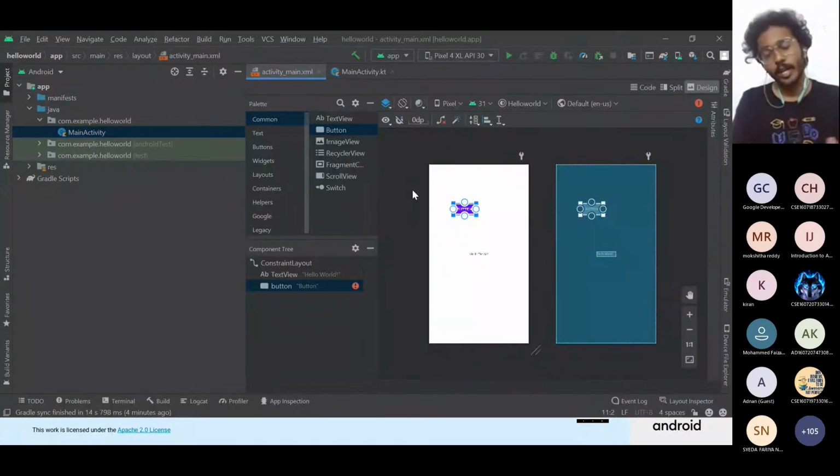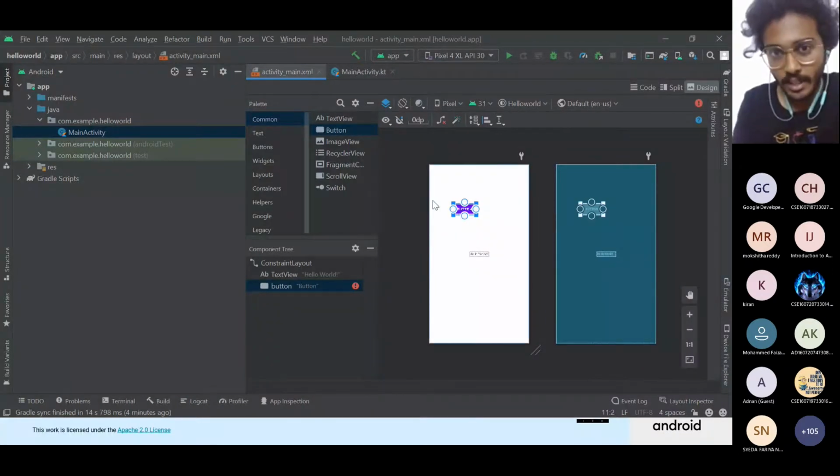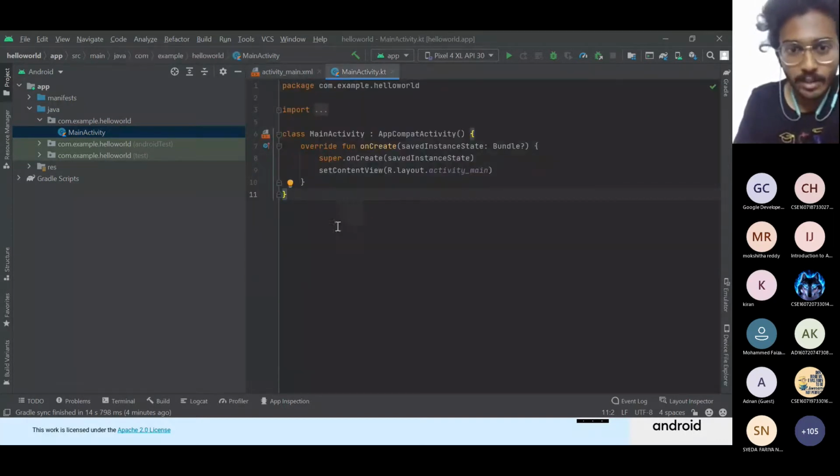In a login screen we will be entering the username and password. After clicking on the login button, we will be navigated to the dashboard. In order to navigate between activities and make changes in them, Kotlin takes care of all the things. We'll code in Kotlin to do all those things.